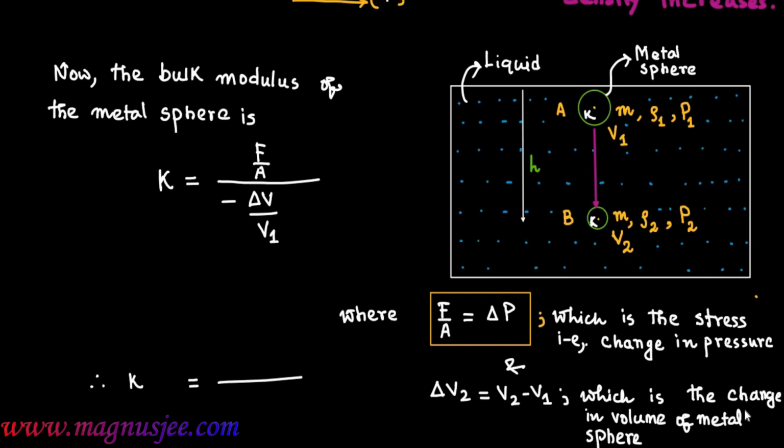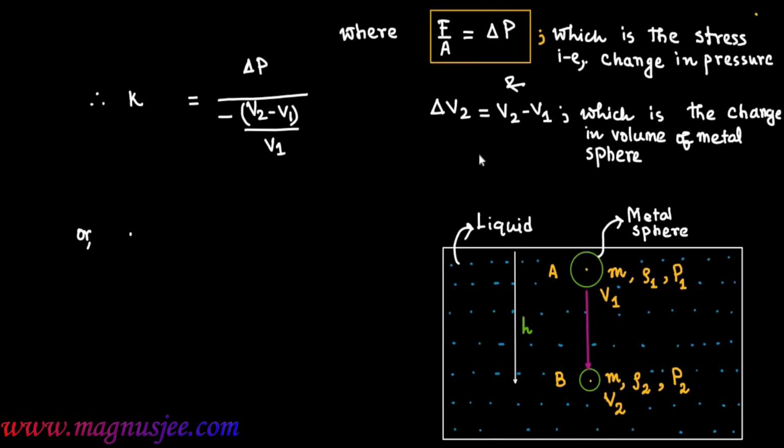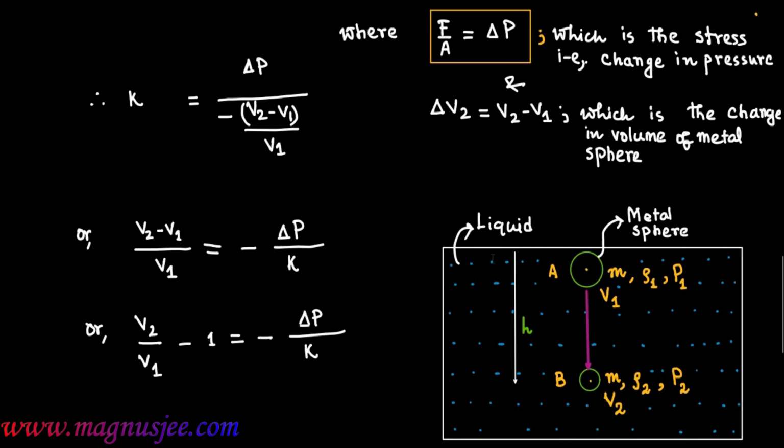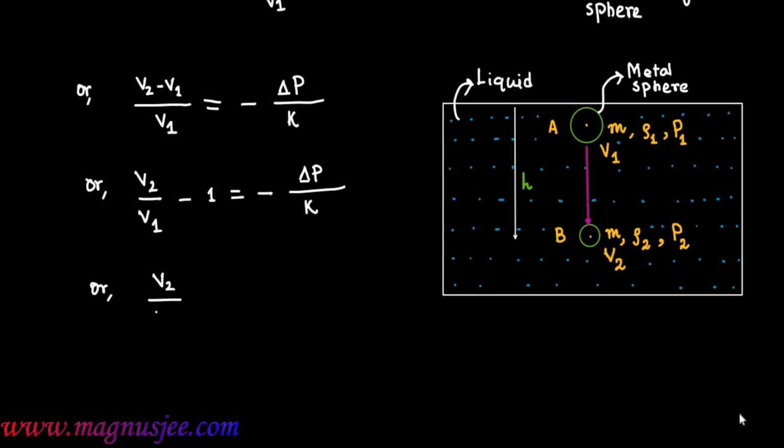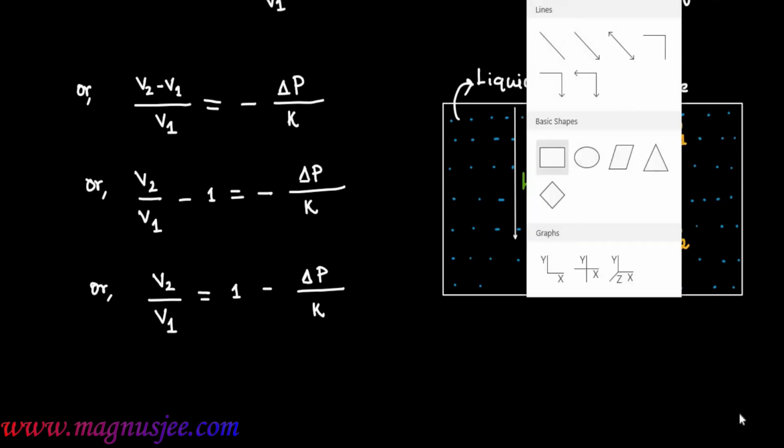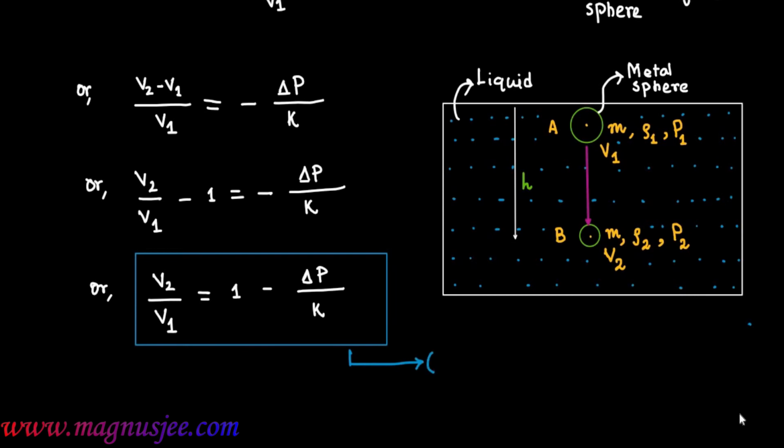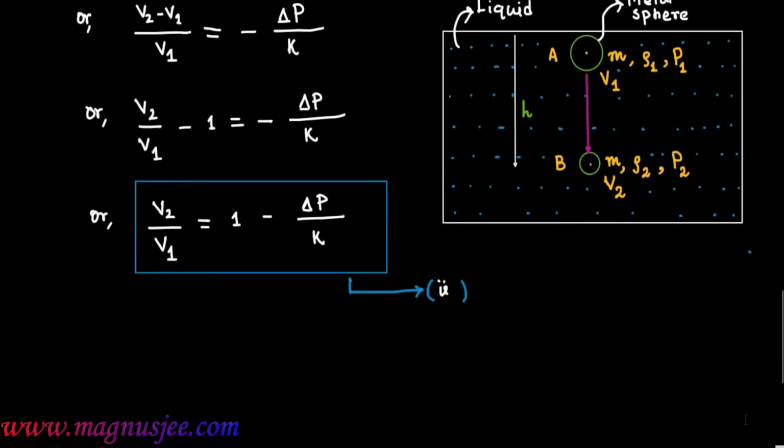Now putting the expression of F by A and delta V, K equal delta P divided by (V2 minus V1) divided by V1, or V2 minus V1 divided by V1 equal minus delta P by K, or V2 by V1 minus 1 equal minus delta P by K. Therefore, V2 by V1, the ratio of final volume and initial volume, is 1 minus delta P by K, which is equation 2.